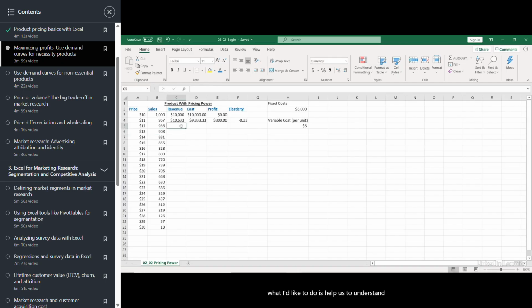Now, in this particular context, what I'd like to do is help us to understand what our optimal price is going to be. So in order to figure that out, we have to ask what's the goal of the firm. Well, for most companies, reasonably, their goal is to maximize profits. So in this case, we have a firm that has fixed costs of $5,000, and their variable cost, or their per unit cost, is $5 per unit.